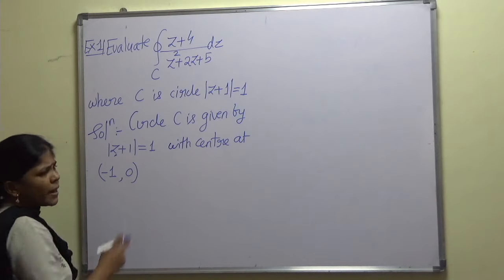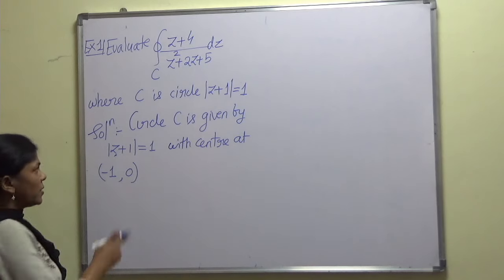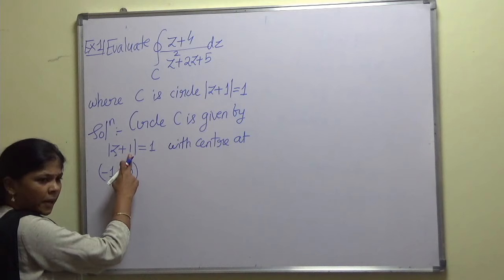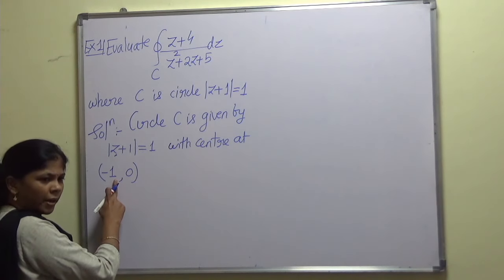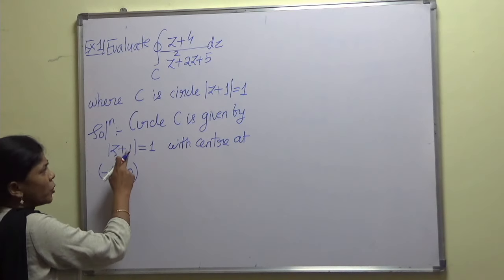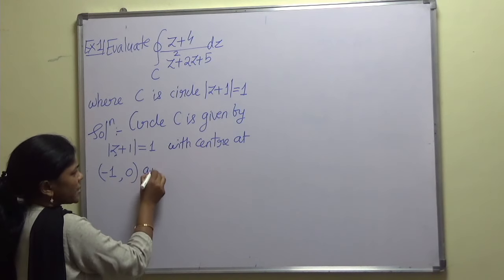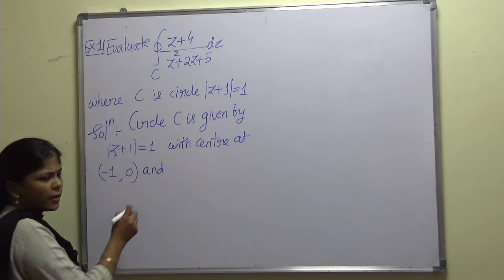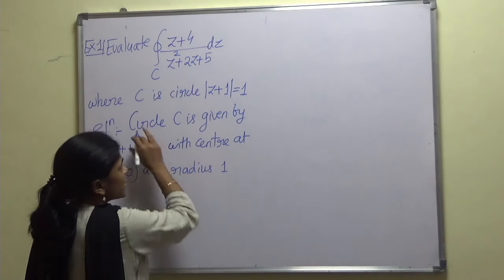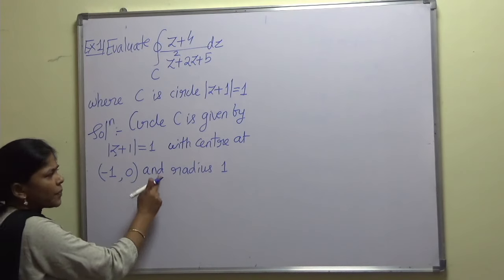Like this, just by looking at the equation we can write directly the center of the circle. The real part, other than z, will be the x coordinate; just assign the sign exactly opposite to this. So we have -1. There is no imaginary part, so the y coordinate is 0, and the radius is the right hand side, which is 1. I hope this step is clear. C is a circle with center at (-1, 0) and radius 1.